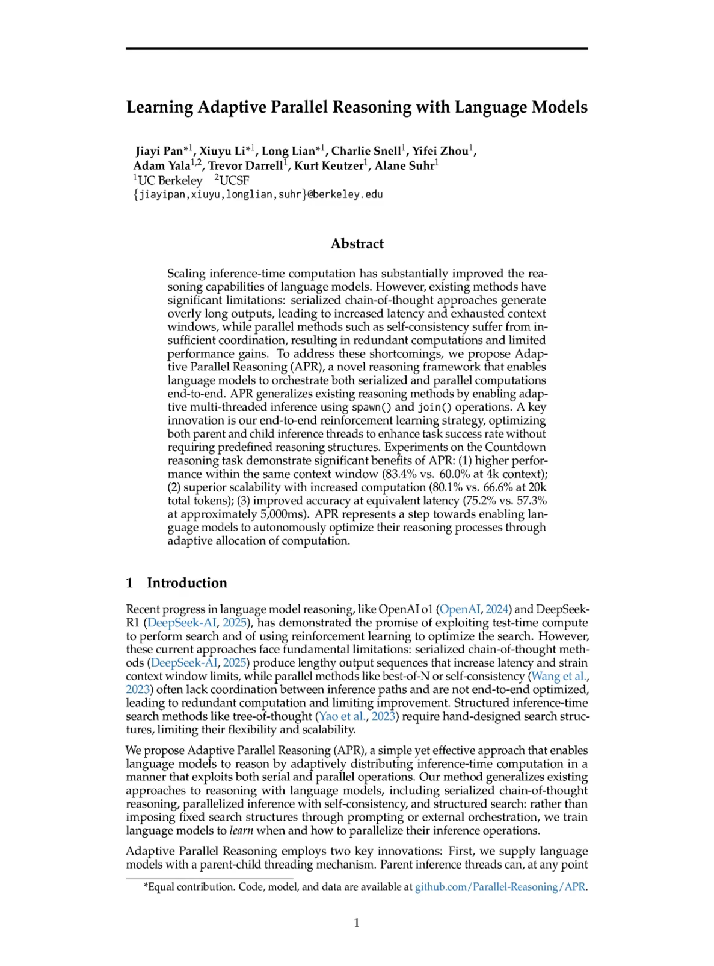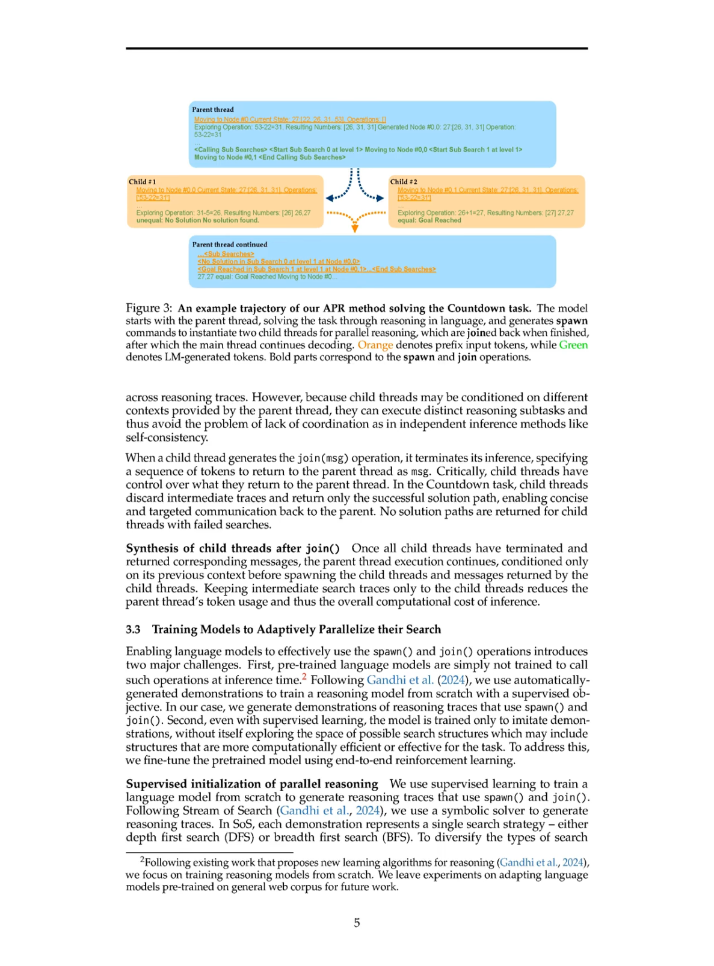Adaptive parallel reasoning, APR, operates through a structured process involving parent and child threads during inference. Initially, the parent thread begins decoding and can invoke a spawn operation to create multiple child threads, each tasked with exploring distinct reasoning paths in parallel. These child threads operate independently, utilizing the context provided by the parent thread, and they execute their inference tasks simultaneously.